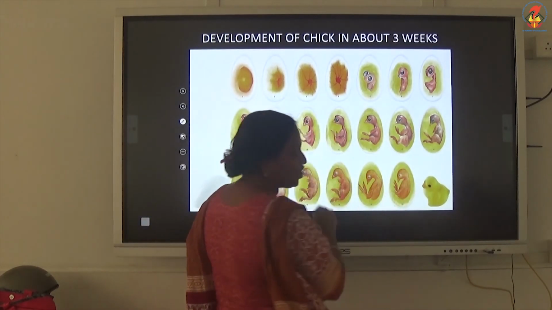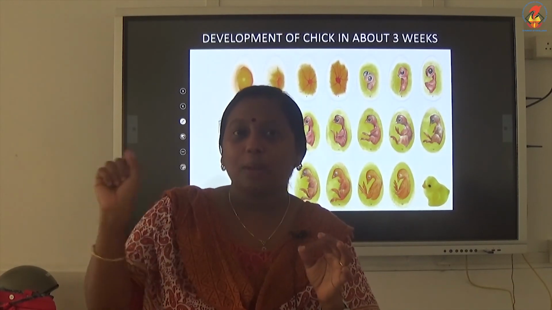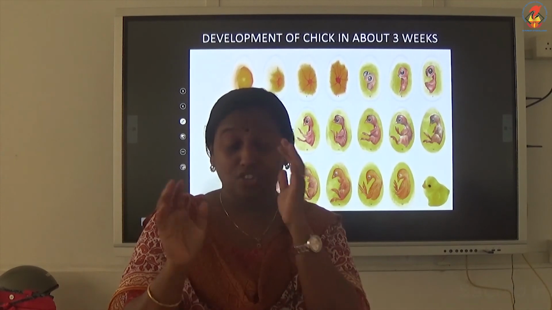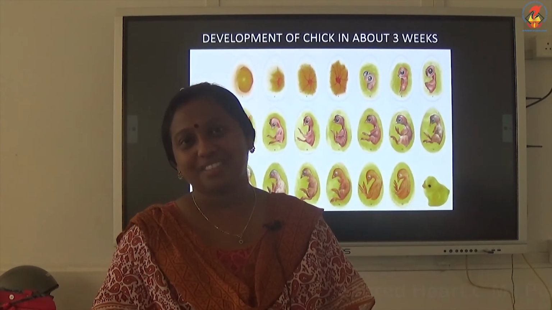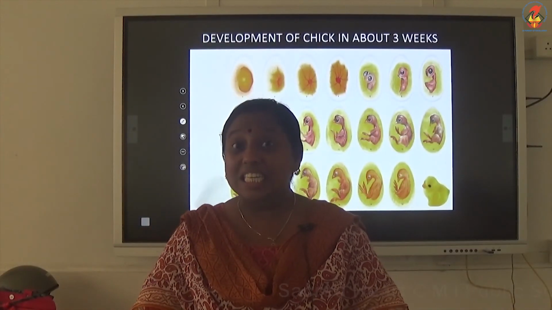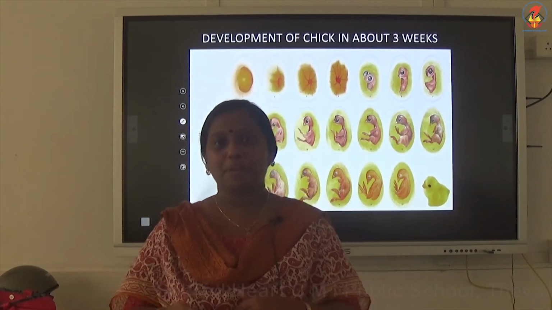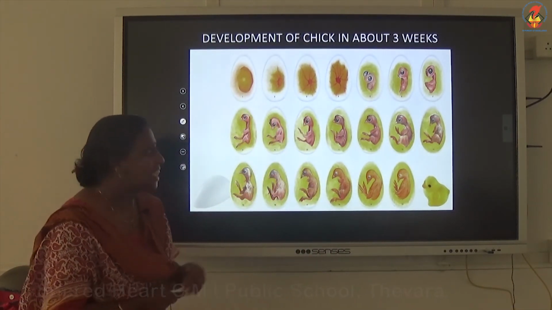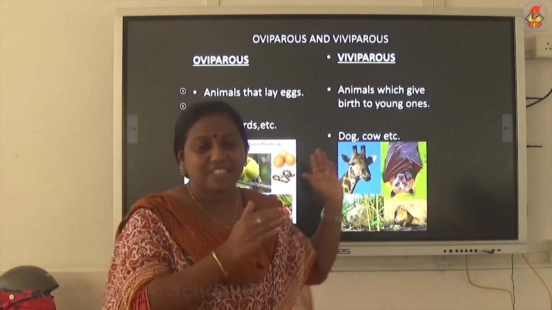Inside the egg, the developmental process will happen. Finally, it will form a chick. When the chick is ready, it will break the hard layer of the egg. The eggshell is broken and the chick comes out after 3 weeks. So this is internal fertilization and external development of the embryo in the case of a hen. Is this clear? Yes.